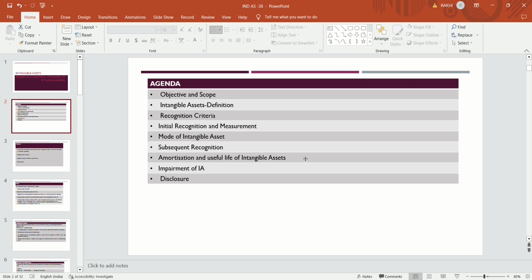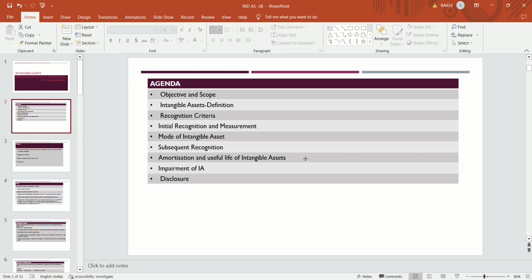So for MRF and Bajaj Auto, SAP is not an inventory, it's an intangible asset. The company which manufactures this software treats it as inventory, but the company which uses this software to run its business treats it as an intangible asset.